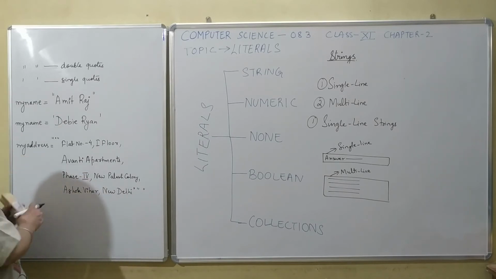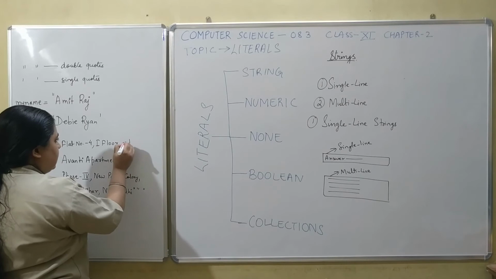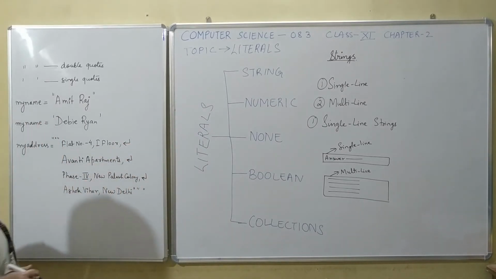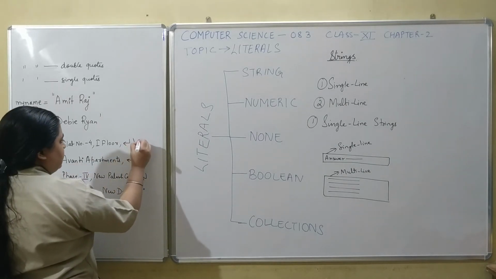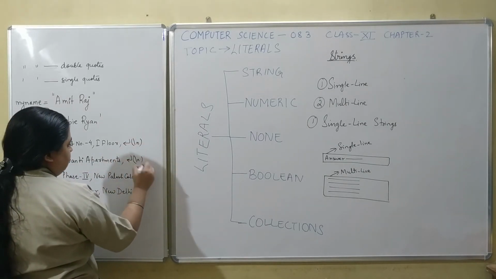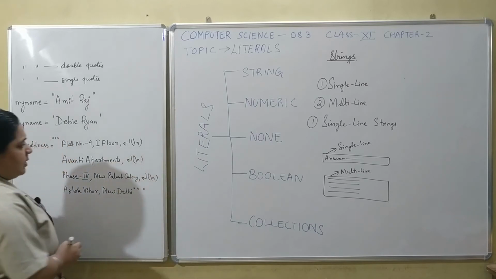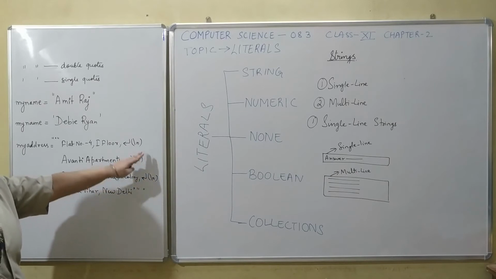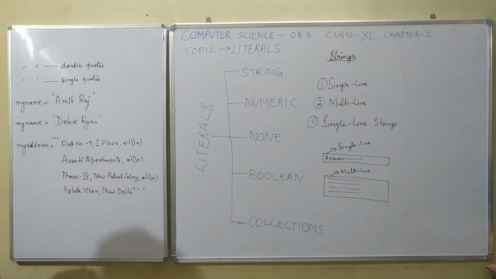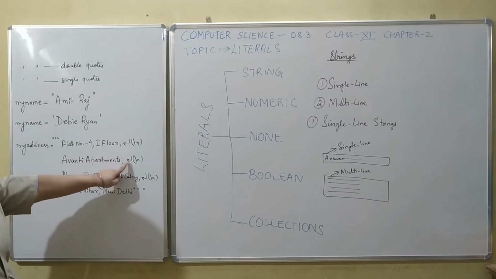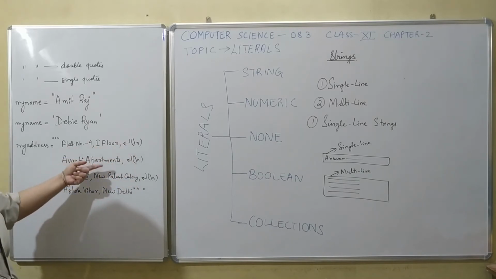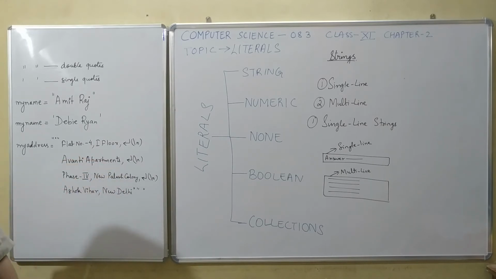This kind of string gets a new line character at the end of each line, and that is actually this. Later we'll study escape sequences. You will understand that we have used an escape sequence character to represent a new line character, and I have used this carriage return because every time you type one whole line, you will press carriage return, and from the next line, the next line of this string will start.